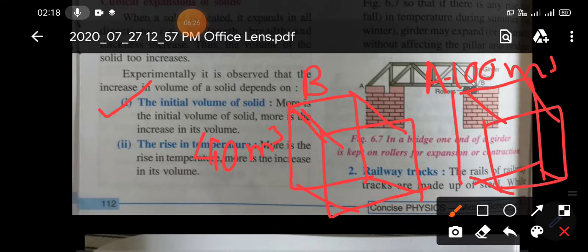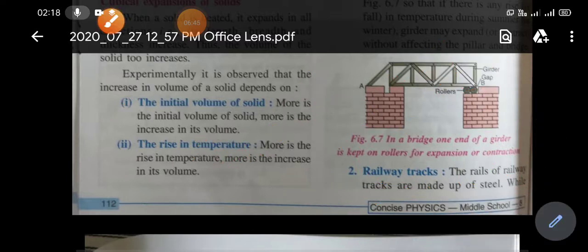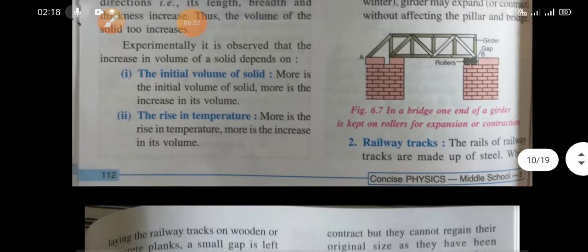Now if you heat these two cubes at the same temperature, its volume will increase more. Why? Because it has higher initial volume. So if the initial volume is high, then the increase in volume will be more.